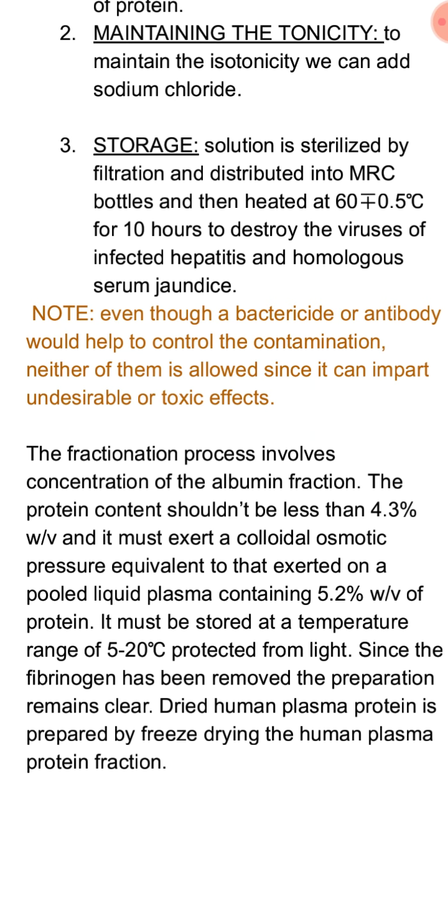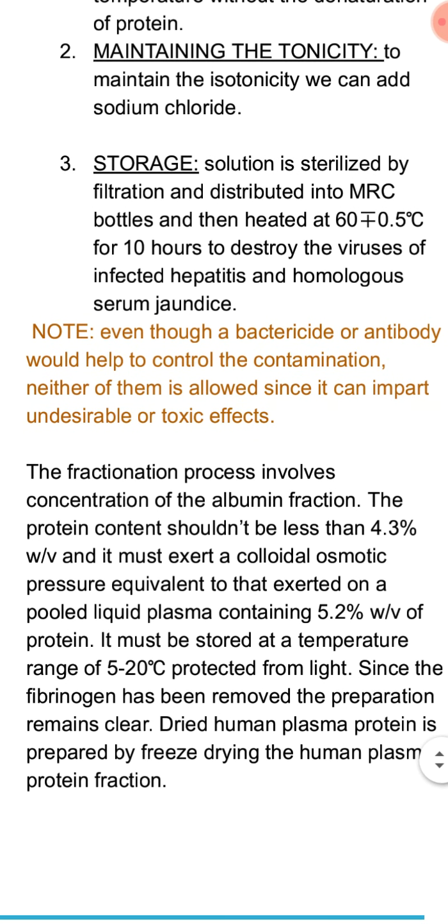Finally, there are certain characteristics that the fractionated solution must abide by. The first is that the protein content shouldn't be less than 4.3% weight by volume. The second is that it must exert a colloidal osmotic pressure equivalent to that exerted by pooled liquid plasma containing 5.2% weight by volume of protein.